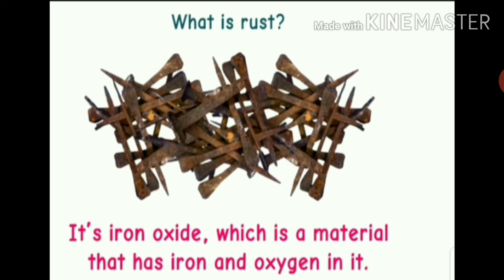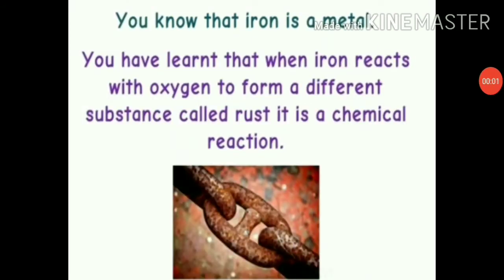About rust, I already explained to you in class 7 also. I hope you remember. Students, you know that iron is a metal. You have learned that when iron reacts with oxygen to form a different substance called rust, it is a chemical reaction.